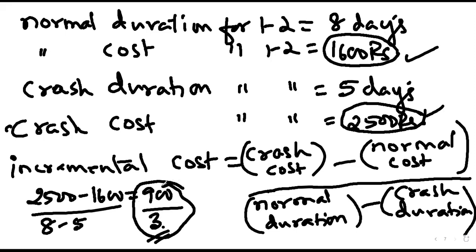By paying 900 rupees extra, the project manager is saving 3 days time. The project manager can advance the finish of this activity by 3 days.